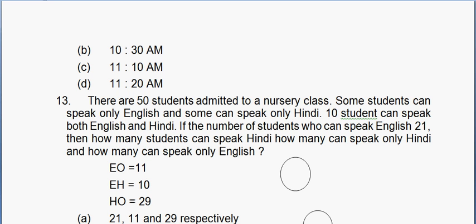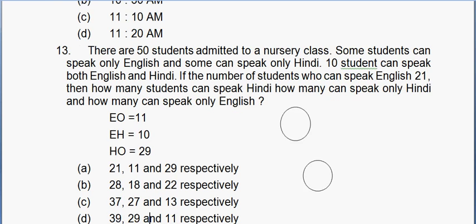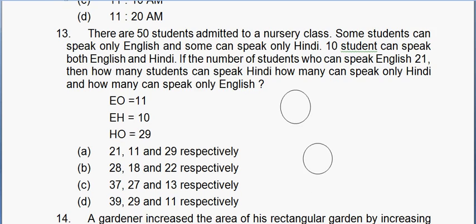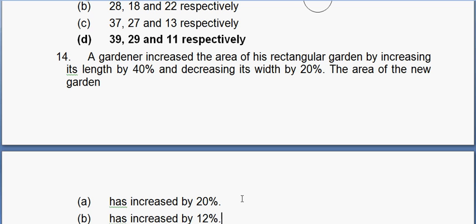What do we have to find? We have to find how many students speak Hindi, how many can speak only Hindi, and how many can speak English only. So it has to be 39, 29 and 11 respectively. If you know the technique of Venn diagrams, this would be very easy.